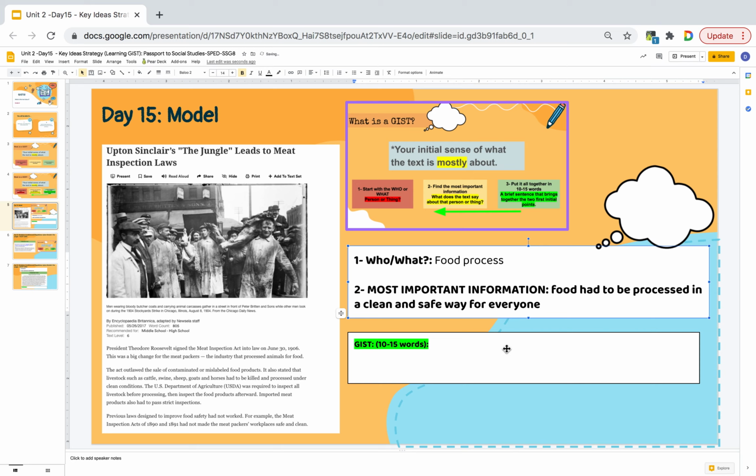So now, thinking about these two ideas, we can create the central idea, or the gist, in 10 to 15 words. So, the food that was processed had to be clean and safely processed for everyone. So this is the main idea of that first section. Again, it is your initial sense of what the text is mostly about, which is why your gists may vary from partner to partner or student to student.